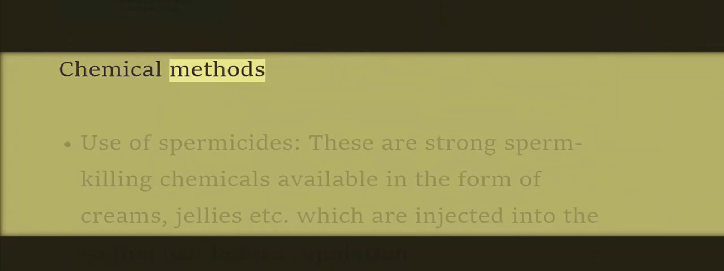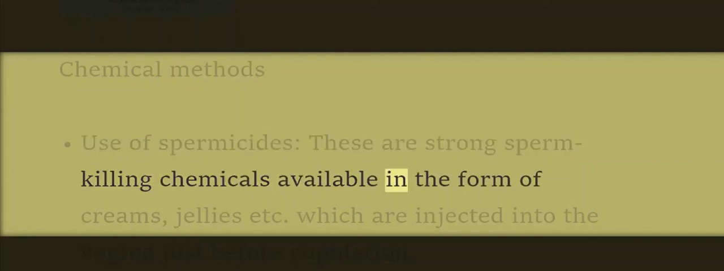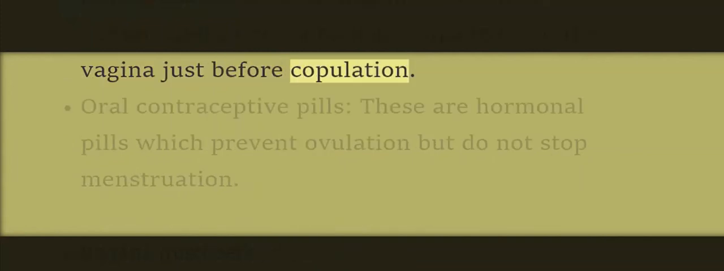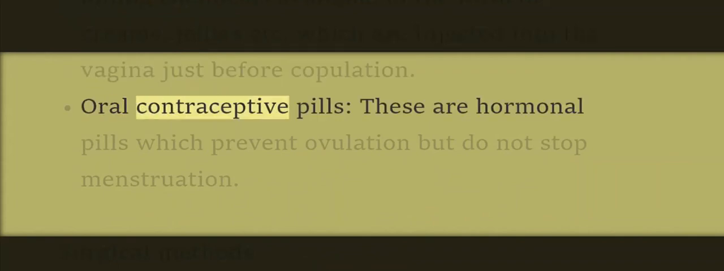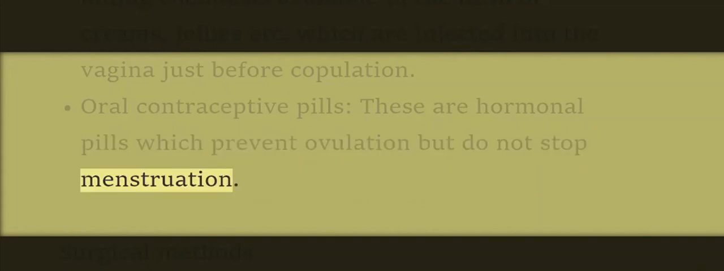Chemical methods. Use of spermicides. These are strong sperm-killing chemicals available in the form of creams, jellies, etc., which are injected into the vagina just before copulation. Oral contraceptive pills. These are hormonal pills which prevent ovulation but do not stop menstruation.